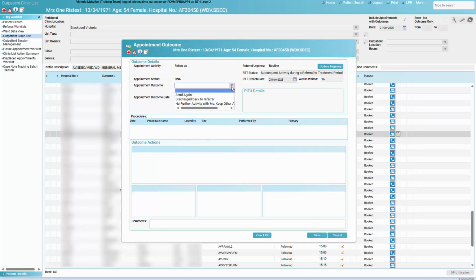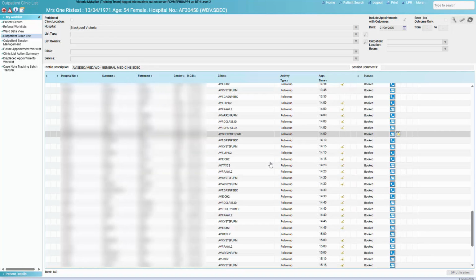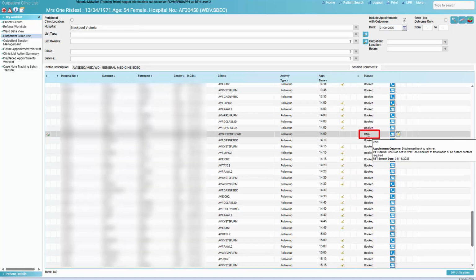When selecting Discharge Back to Referrer, a pop-up will display stating that this outcome will end the current pathway. The activity listed should be reviewed to ensure that it is okay to cancel this activity before selecting Yes to confirm. If this activity should remain, select a different option, such as No Further Activity with Me. The status on the outpatient clinic list will update to DNA. Hovering over this status will provide more information.